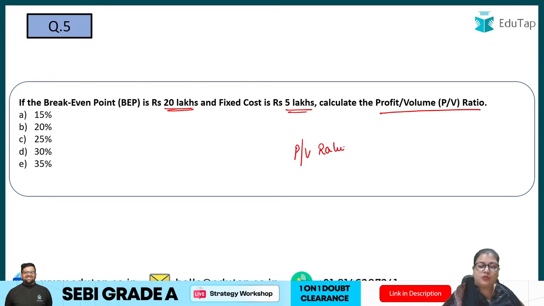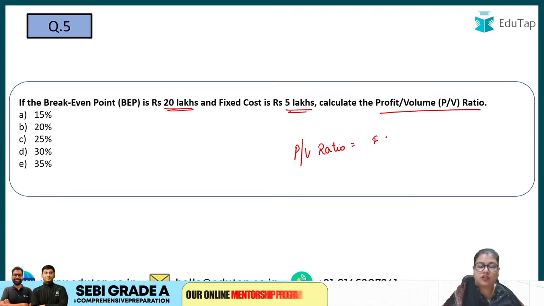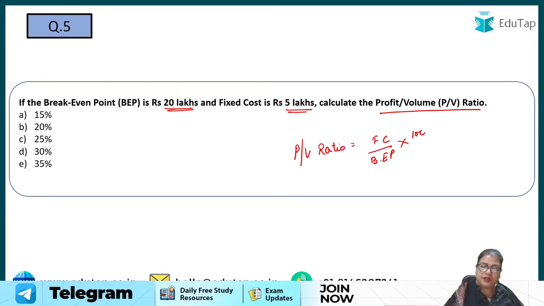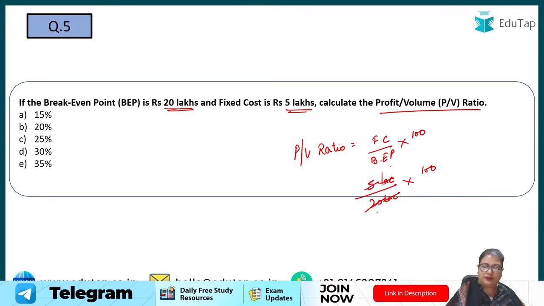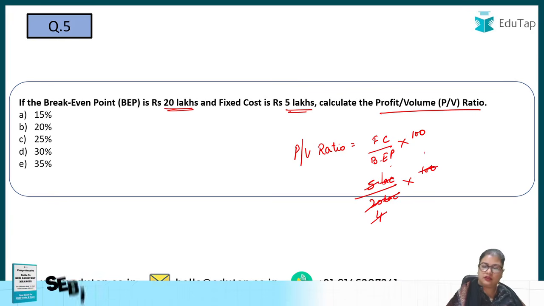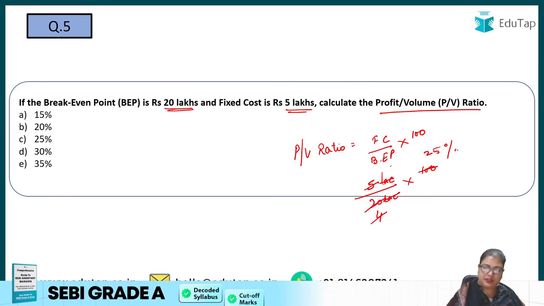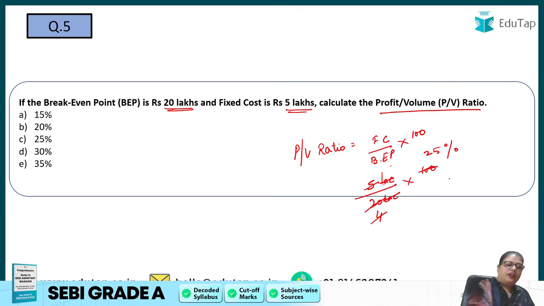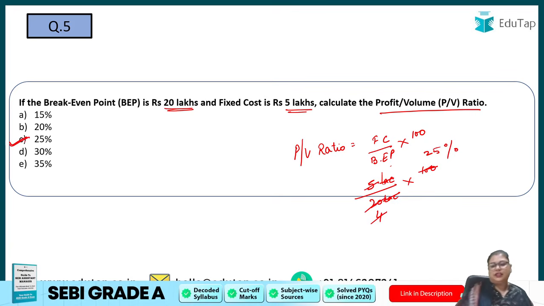So the formula is what? PV ratio is equal to fixed cost upon break-even point into 100. So 5 lakh divided by the break-even point, 20 lakh, into 100. So just try to calculate this. This will be 1 by 4 and this reduces down to 25%. So it comes to 25%, that is option number C, right?